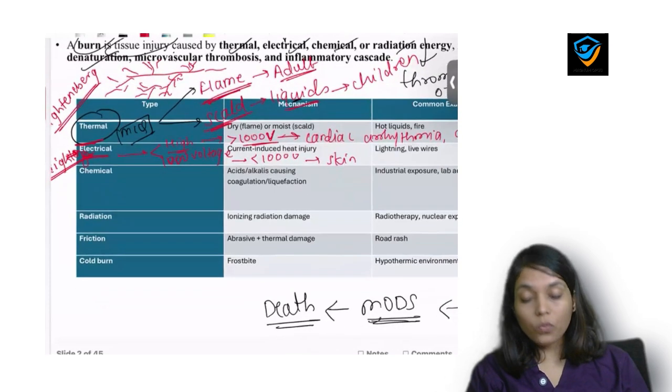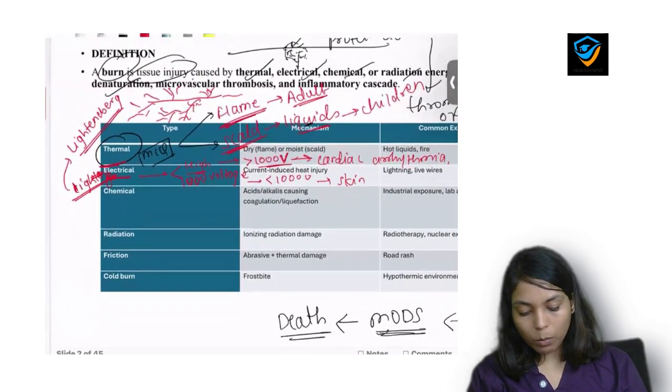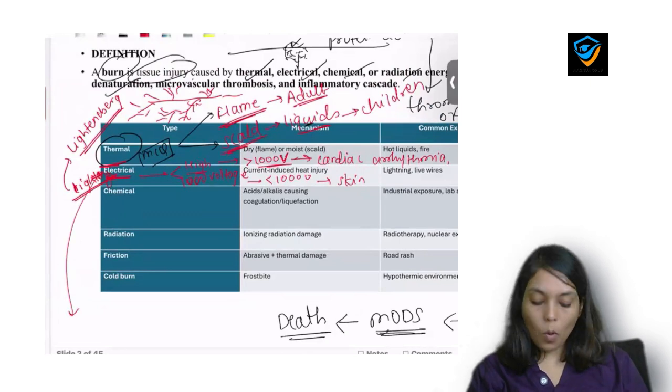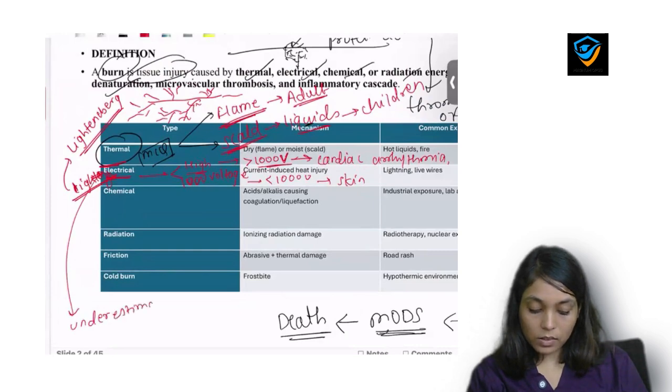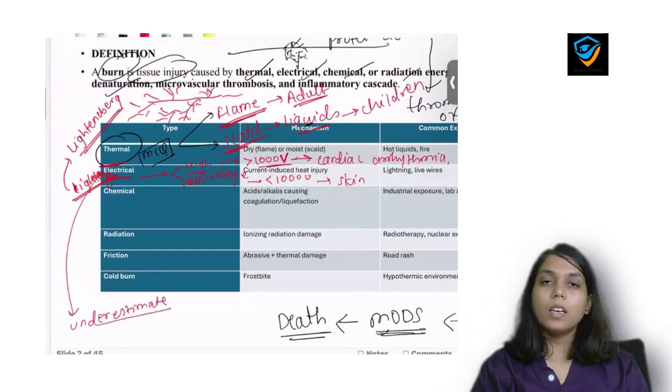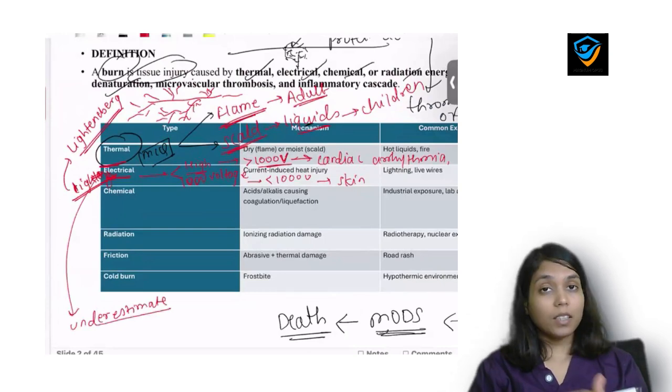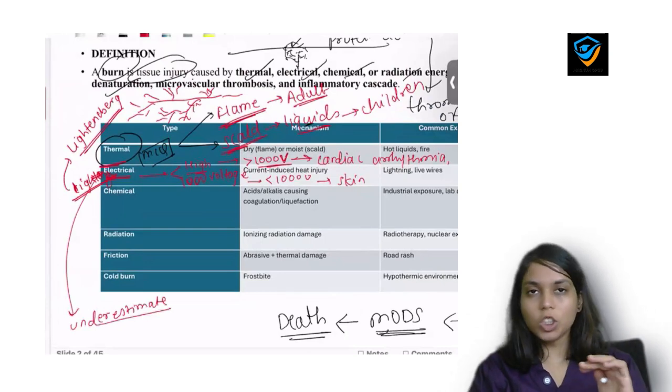Now one more thing you need to understand about electrical type of burn is that it is the burn which we most commonly underestimate. What does it mean? It means in high voltage type of electrical burn, there is involvement of deeper tissues like muscles and bones, or there may be cardiac arrhythmia. But the superficial skin is generally normal.